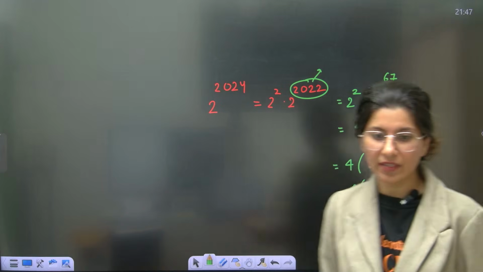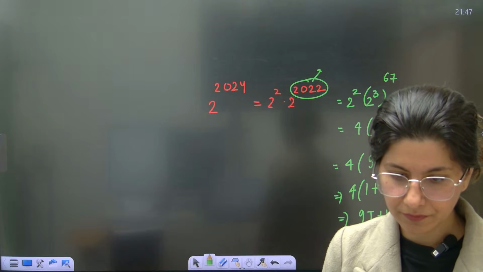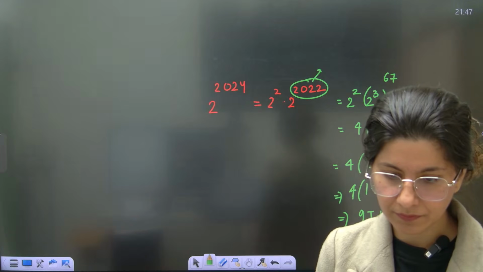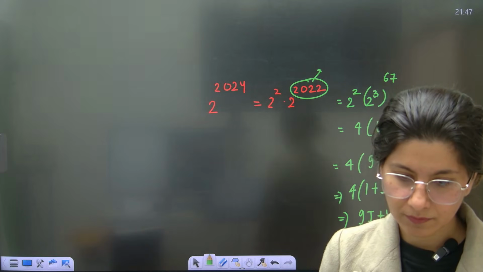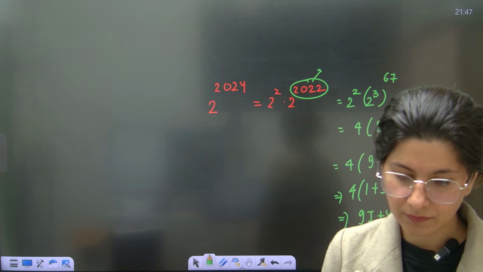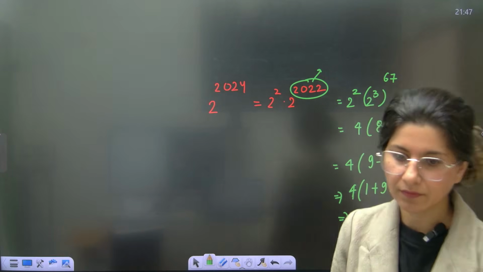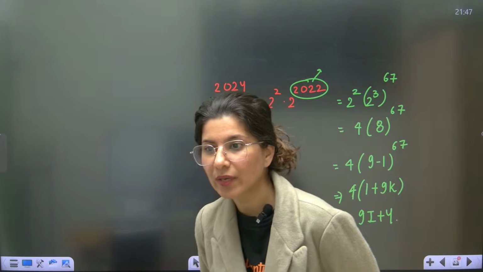This is your power, 9i plus 4. Okay, 9i plus 4. Are you getting it?